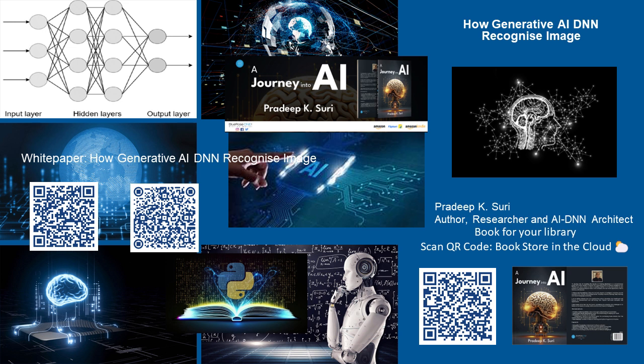Essentially, generative AI doesn't recognize objects or scenes in the way we do. Instead, it becomes very good at mimicking the statistical properties of the images it has been trained on. This allows it to produce new images that share elements and characteristics with the training data.